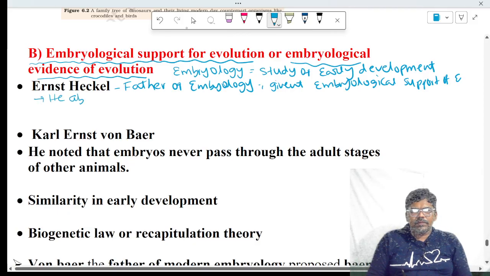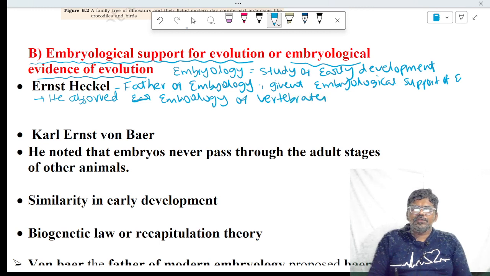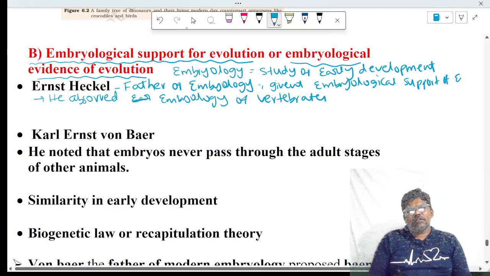He observed the early development, or embryology, of vertebrates. Vertebrates means fish, amphibians, reptiles, aves, mammals, etc. He observed the early developmental stages of vertebrates.